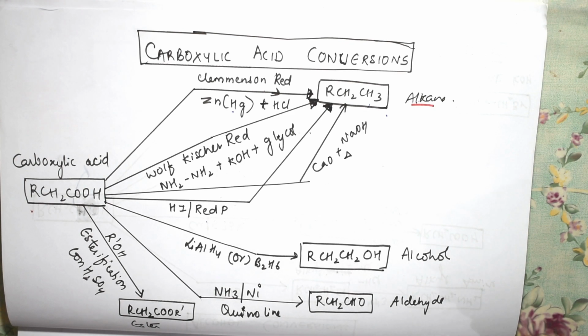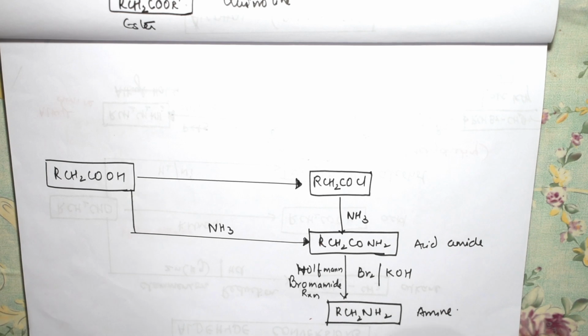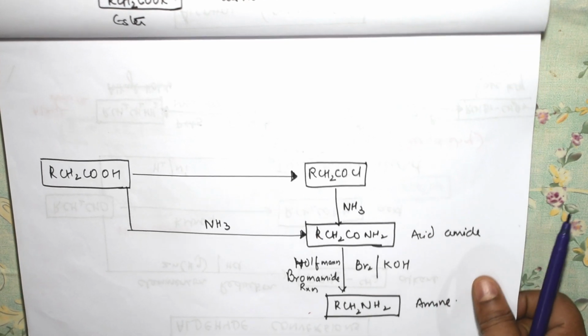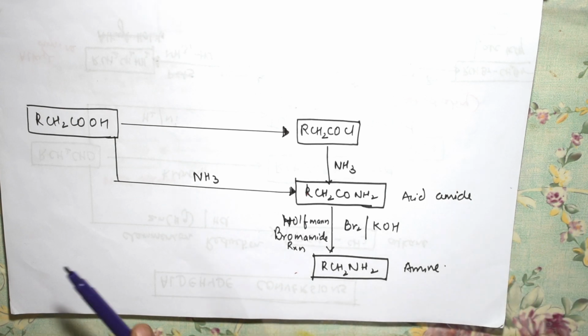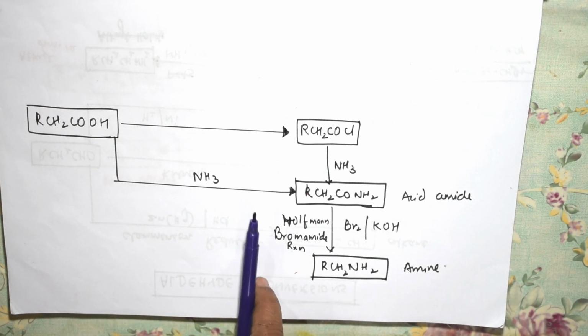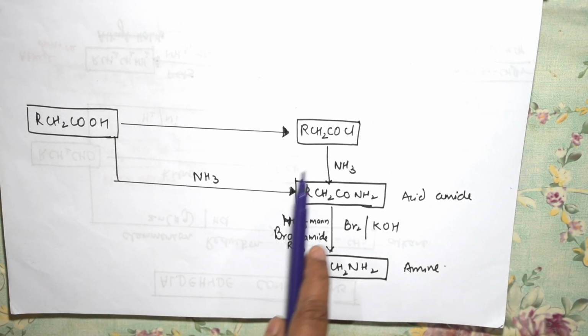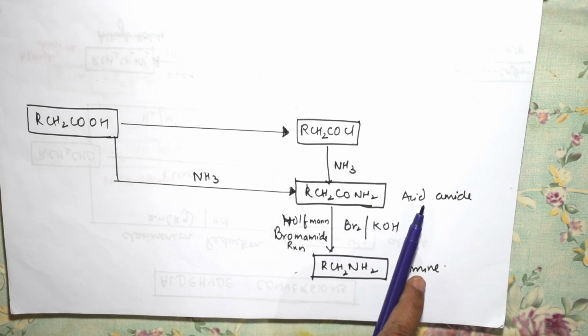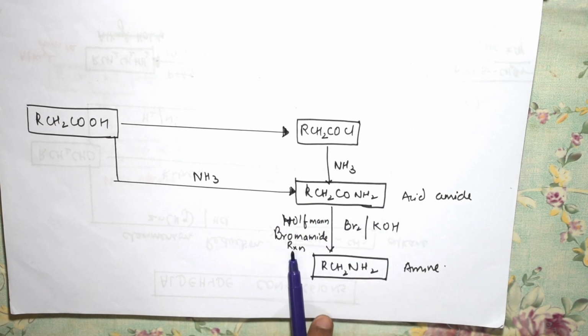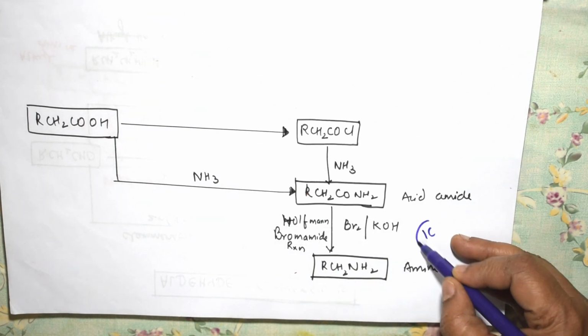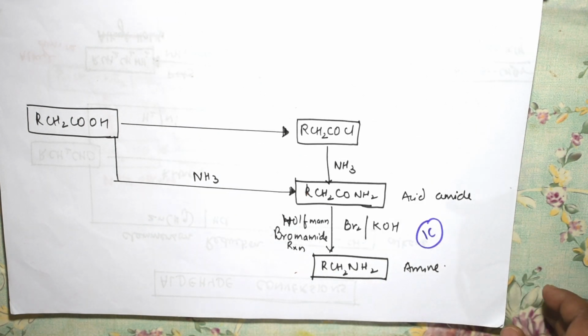So these are the different conversions. Let us see one more. This is one more part of your carboxylic acid conversion. Here you can convert carboxylic acid using ammonia, right? And your conversion into acid amide, and using Hoffmann's bromamide degradation, you can convert it into a one-carbon-less amine. So this is one more type of conversion, students.